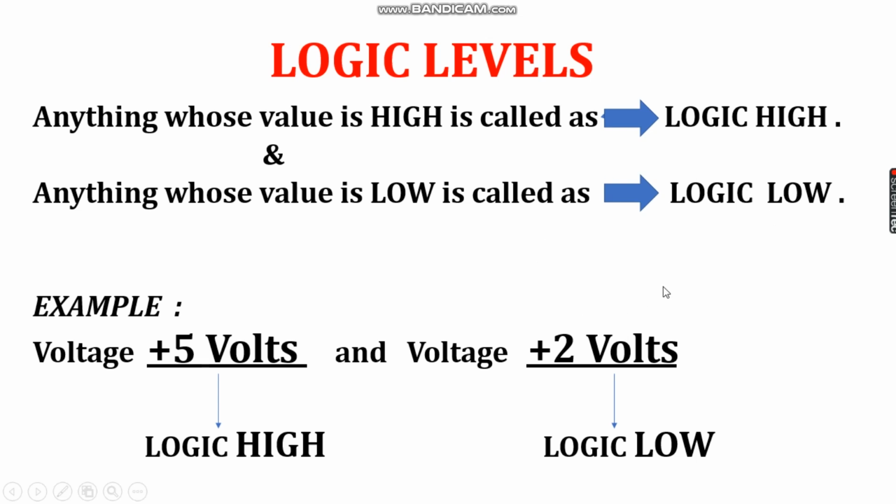Here, let us understand logic high and logic low through an example. Below you can see that I have compared two voltages. One is 5 volts and another is 2 volts. Now, 5 volt is greater than 2 volts. This is absolutely true. Hence, let me say that 5 volt is a logic high and 2 volt is a logic low. I hope this is clear to you when to use the term logic high and when to use the term logic low.